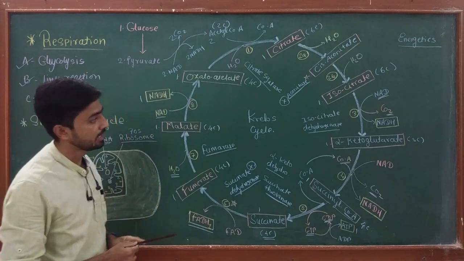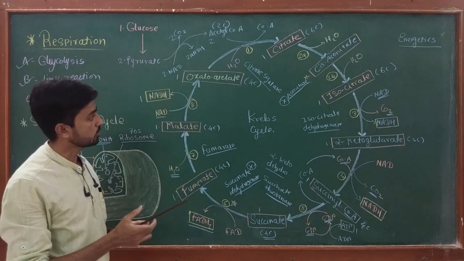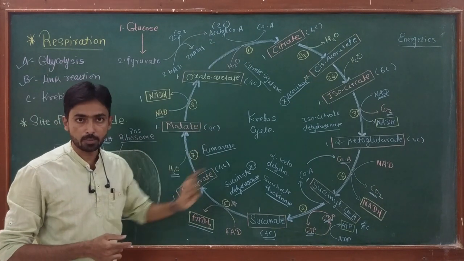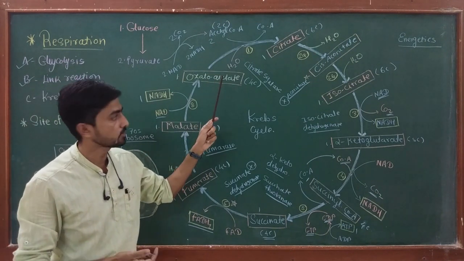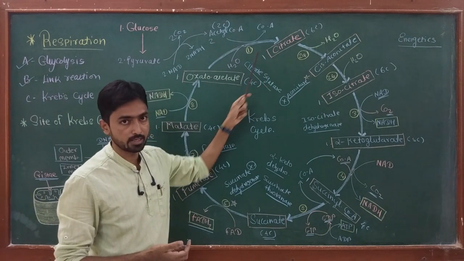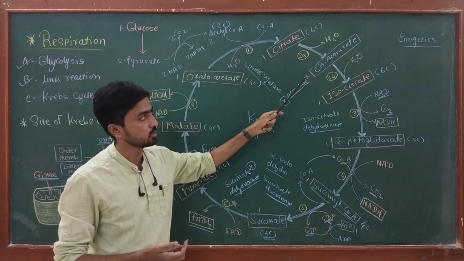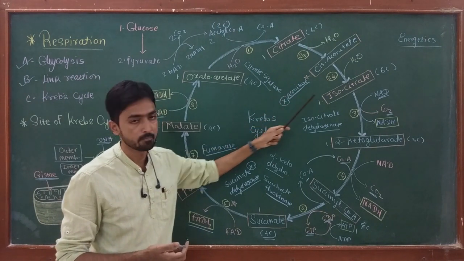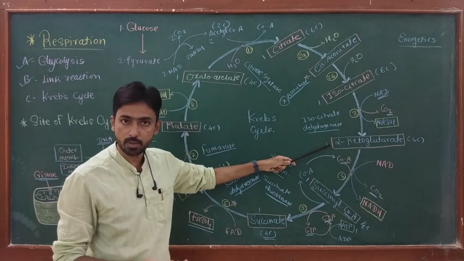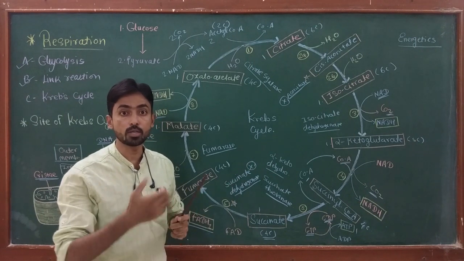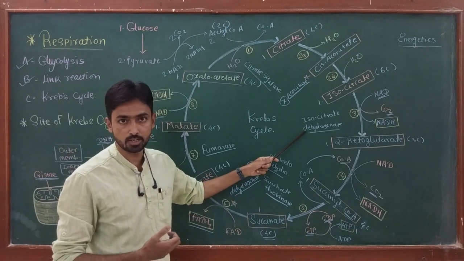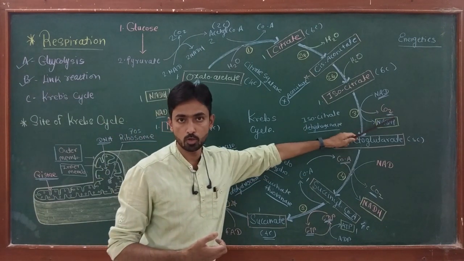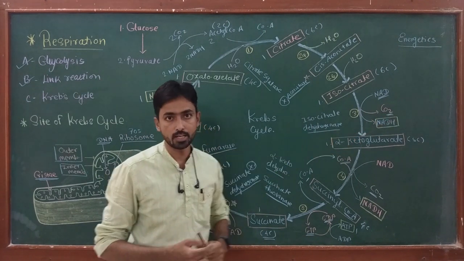This is all about the Krebs cycle. I just want to give a quick summary. This is an 8-step reaction in which first oxaloacetate is converted into citrate by the enzyme citrate synthase, then citrate is converted into isocitrate in a 2-step reaction catalyzed by aconitase. Isocitrate is converted into alpha ketoglutarate by oxidative decarboxylation by the enzyme isocitrate dehydrogenase. In this reaction, one molecule of carbon dioxide is released and one NADH is produced.